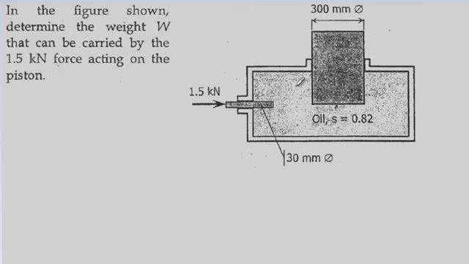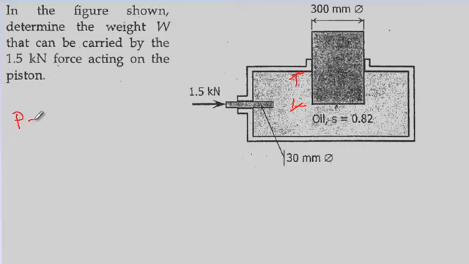This one will create pressure, this one also will create pressure, and essentially since the difference in their height is small, the pressure within the oil inside this cylinder is essentially the same. So, well, we must calculate. If the force is 1.5 kilonewton, what is the equivalent pressure if it acts over this area of 30 mm?